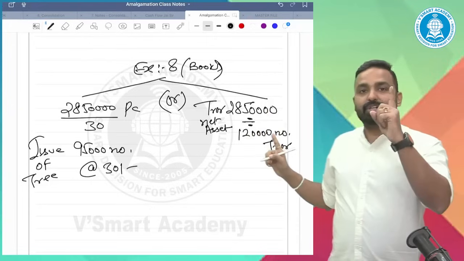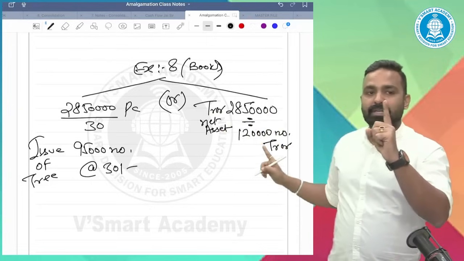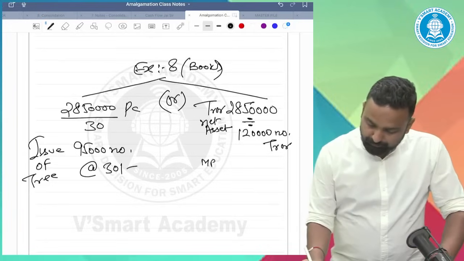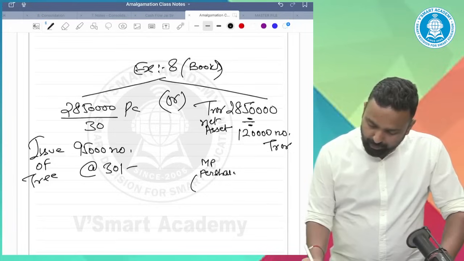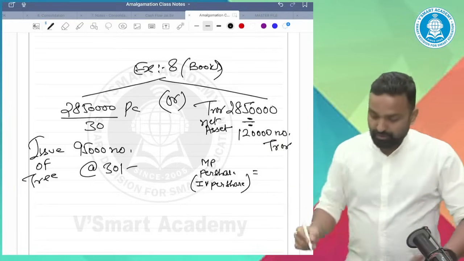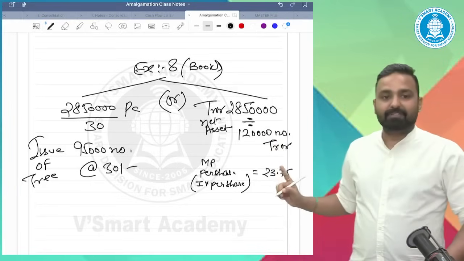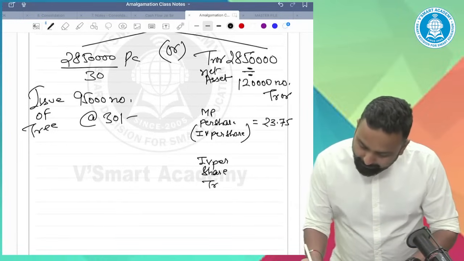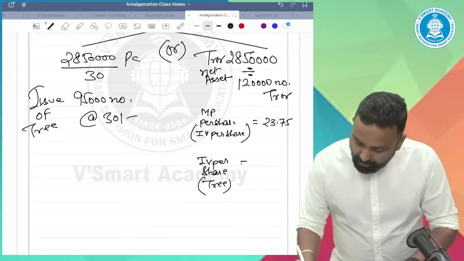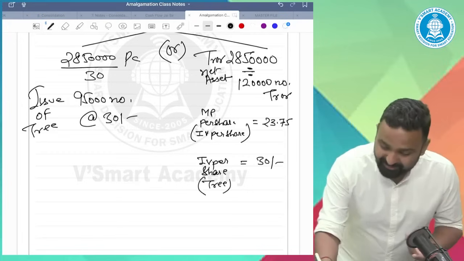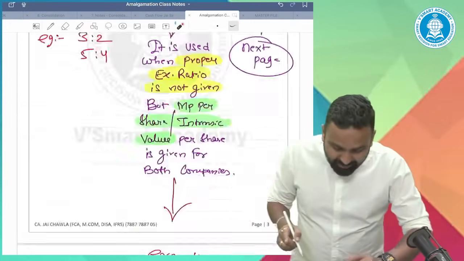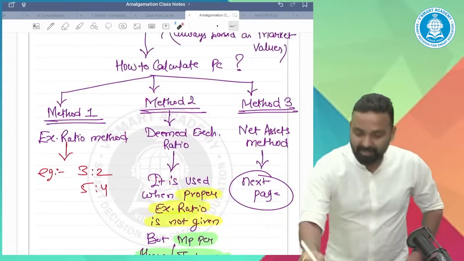Tell me, what is the net worth of one share of the transferor company? Market price per share, or you can call it intrinsic value per share of the transferor company. It becomes 23.75. And you already have the intrinsic value per share of the transferee company, which is 30. Guys, it becomes the second method, since both the share values are given. It becomes your second method, the deemed exchange ratio method.